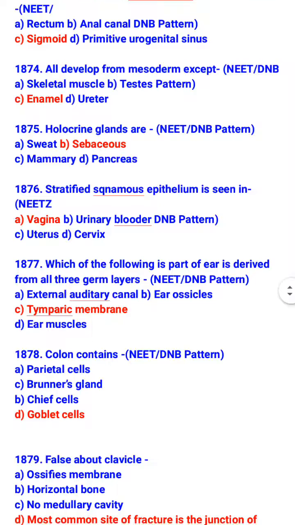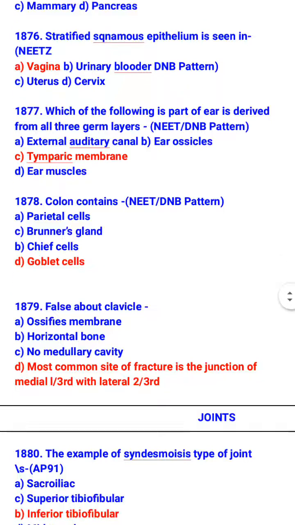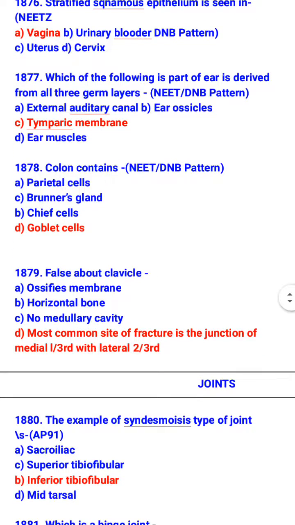Which of the following is a part of ear derived from all three germ layers? Tympanic membrane. Colon contains goblet cells. False about clavicle: most common site of fracture is the junction of medial one-third with lateral two-thirds. True is it ossifies in membrane, is a horizontal bone, and has no medullary cavity.